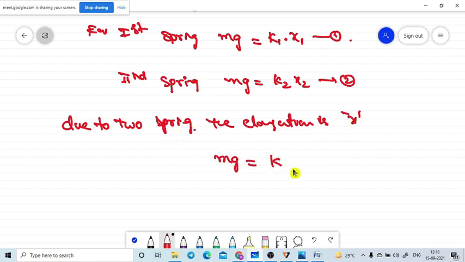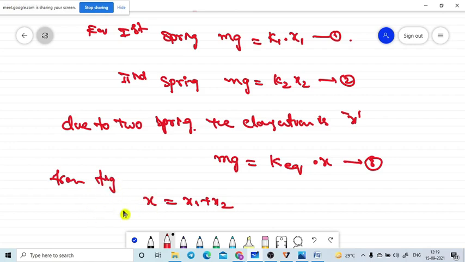K here is the equivalent K, because two springs are attached. Two springs come into the picture here. That's why I am taking the K equivalent. And due to the two springs, it is equal to x. Let me call this equation number 3. So from the diagram, you can say that x is equal to x1 plus x2 only. This is the equation from the figure.